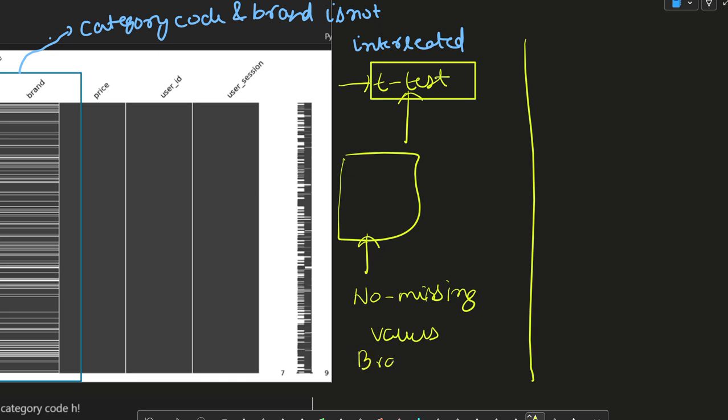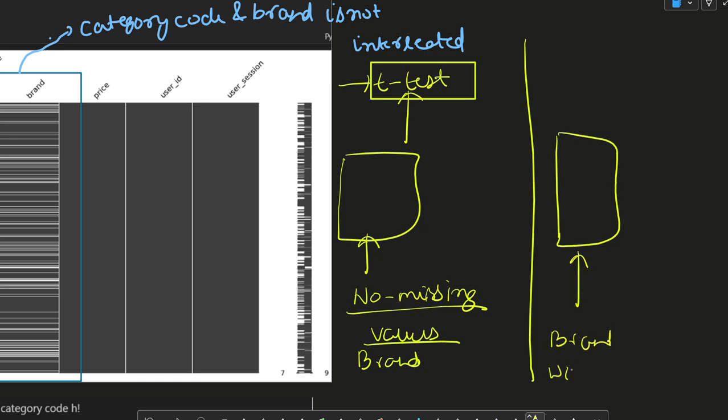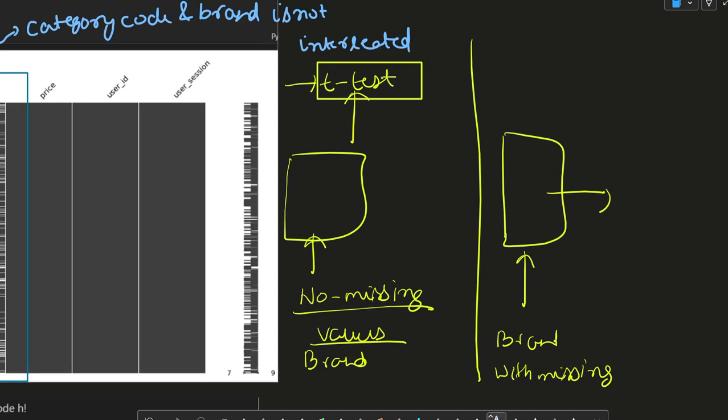This is the brand with no missing values, and there is also the brand with missing values, and corresponding to this we have the category code.